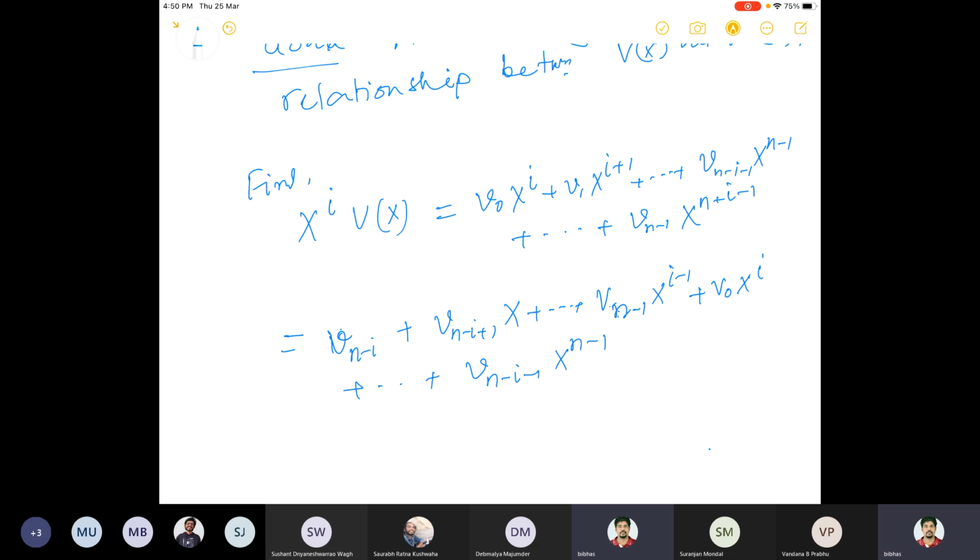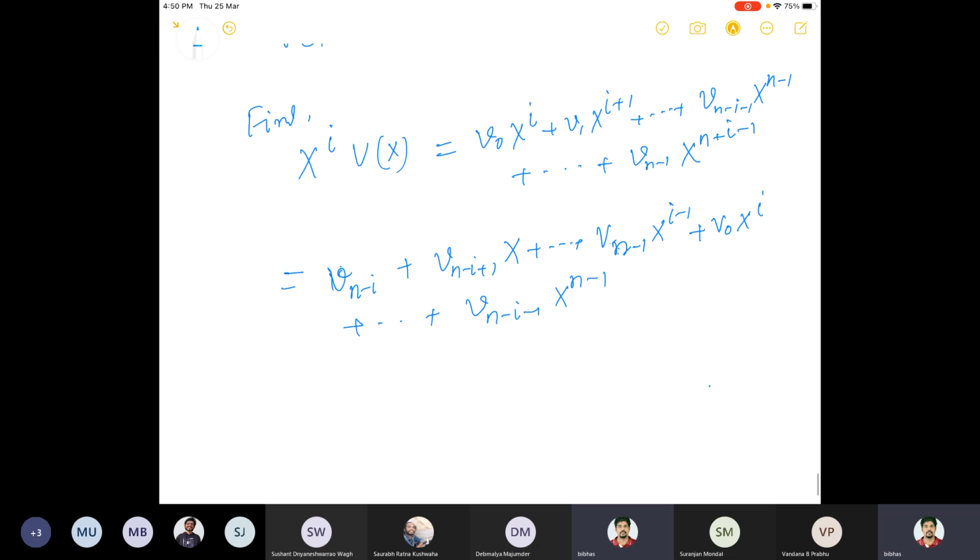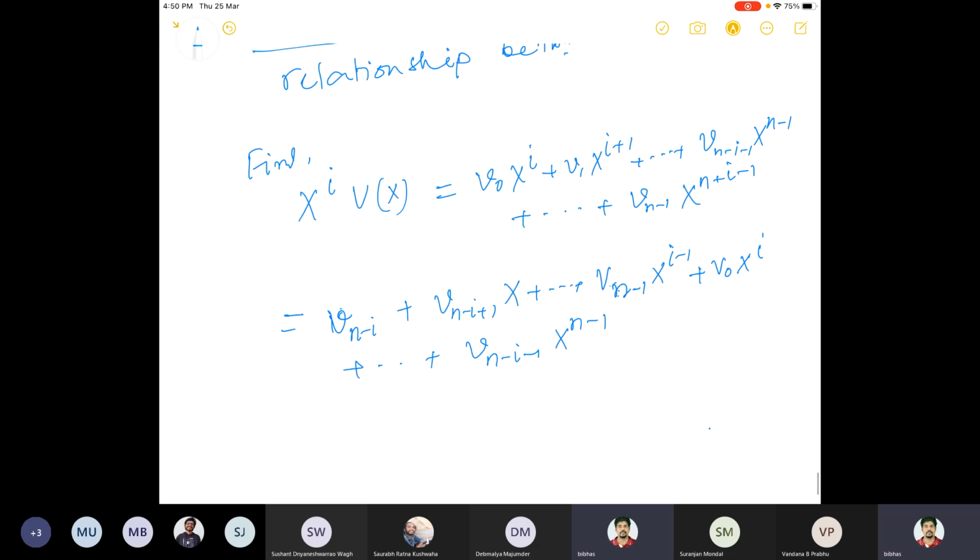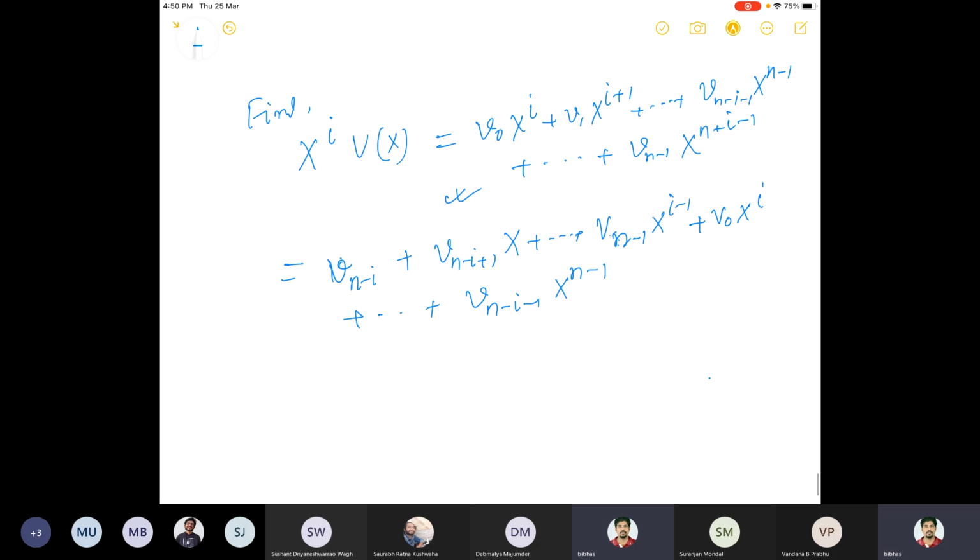And then whatever the remaining terms, I want to subtract in order to get this one back. So I first wrote down Vi(x). Now, subtract means here plus and minus are the same.